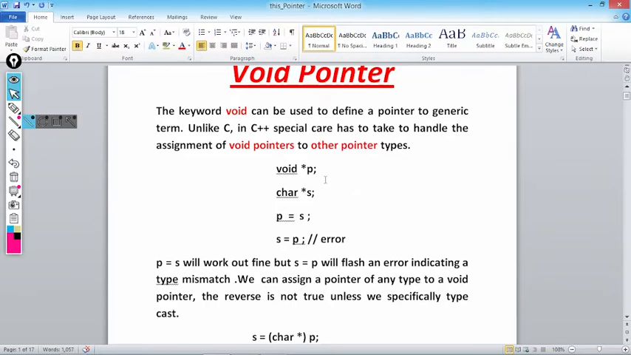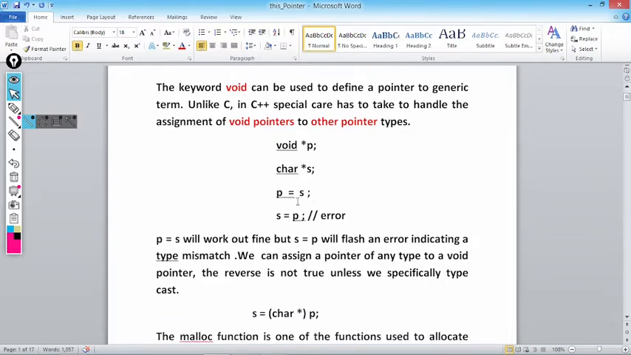So here we are declaring p as a void pointer, void asterisk p, character asterisk s. Now what is s here? S is a pointer to a character. So when I write p equal to s, the character pointer is casted into the void pointer. Now p is acting as a character pointer. But when I write s is equal to p, when we try to cast void pointer to a character pointer, the compiler will flash an error.